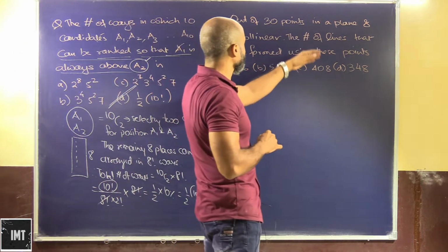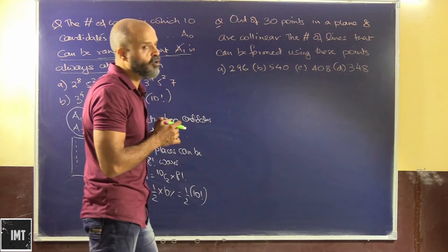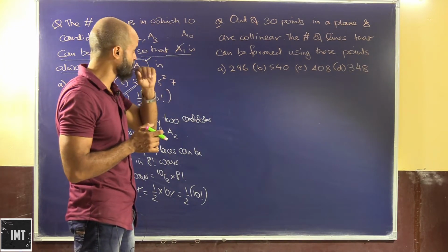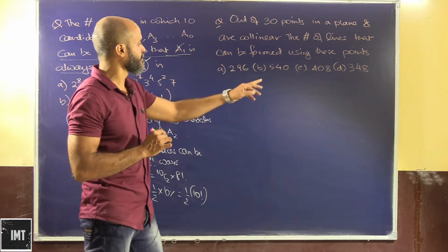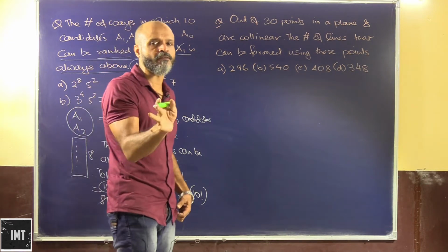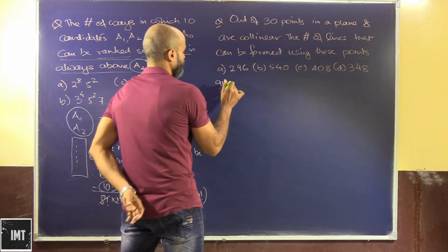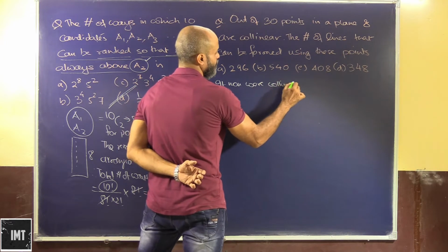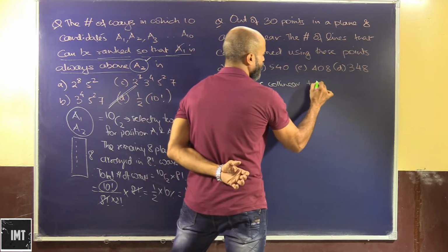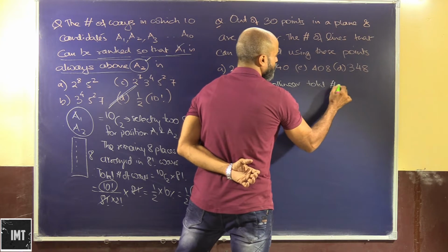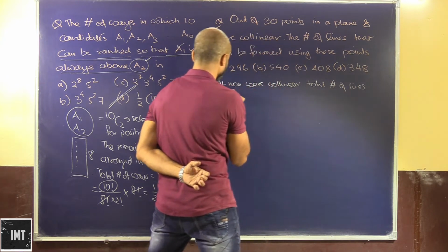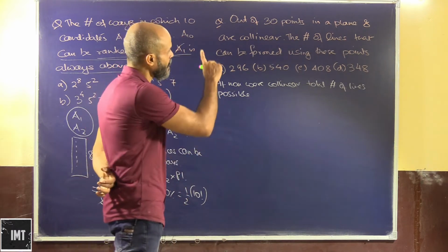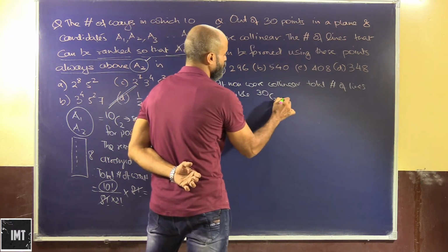Okay, now out of 30 points in a plane, 8 are collinear. The number of lines that can be framed out of these points. So out of 30 points, if none of the points is collinear, total number of lines possible: in order to make a line, we just need 2 points. So out of 30 we can select 2 points like this.